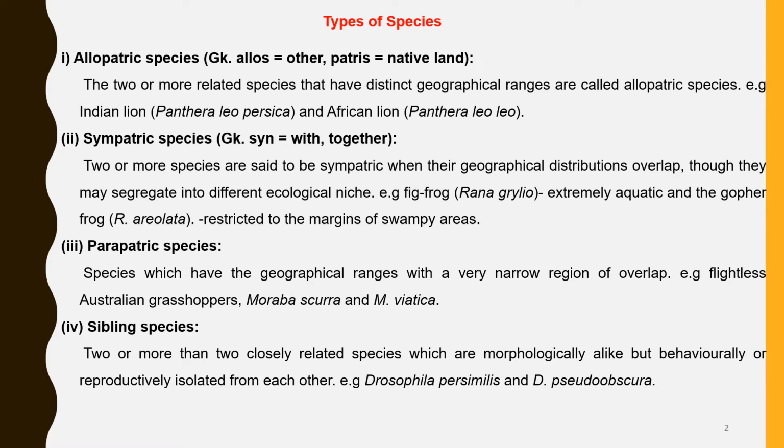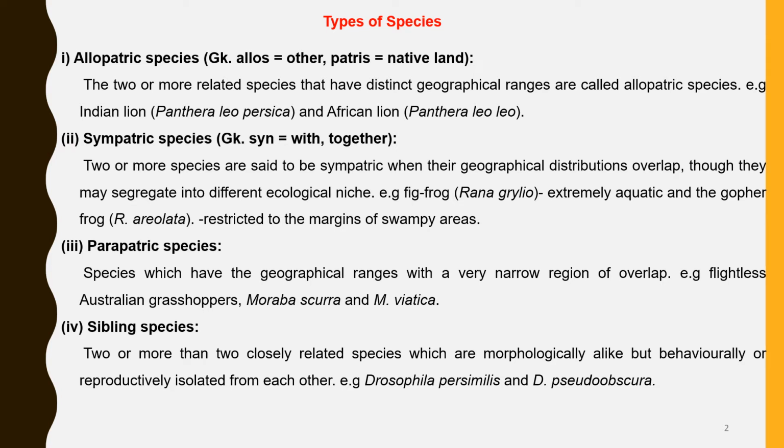Two or more species are said to be sympatric if they have the same geographical distribution or their geographical distribution overlaps, though they may segregate into different ecological niches. Parapatric species are species which have geographical ranges with a narrow region of overlap. All these types of species we have learned in detail in our earlier classes.